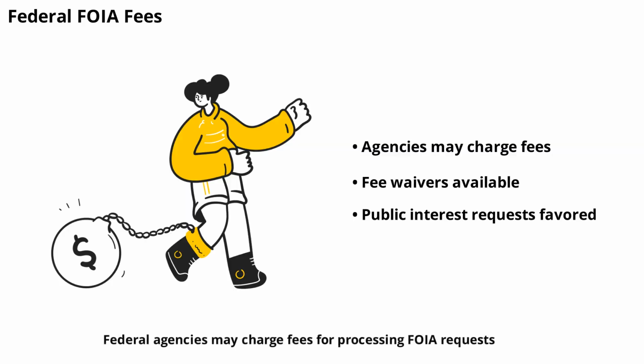Federal agencies may charge fees for processing FOIA requests. These can include search, duplication, and review costs. However, fees are often waived for requests that serve the public interest, such as those from journalists or nonprofit organizations. It's a good idea to ask for a fee waiver if your request is for educational or public benefit purposes.